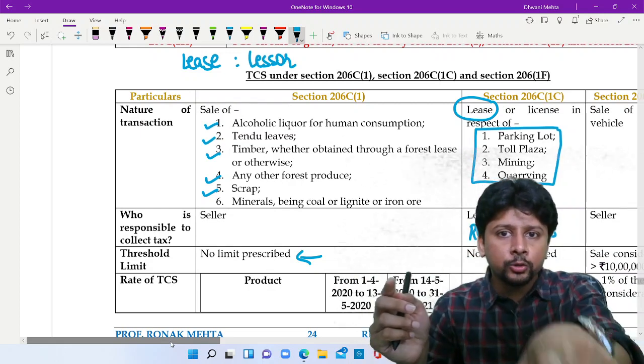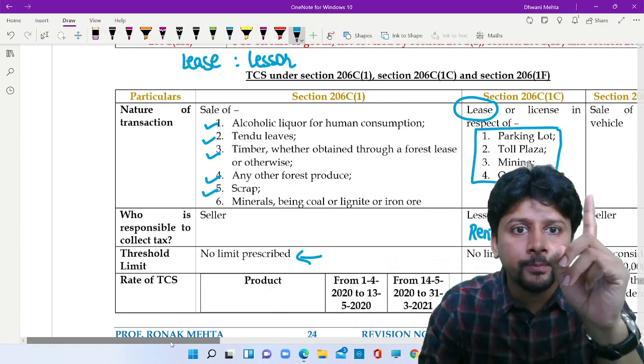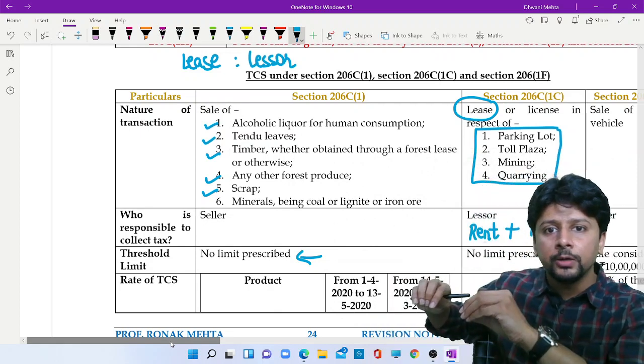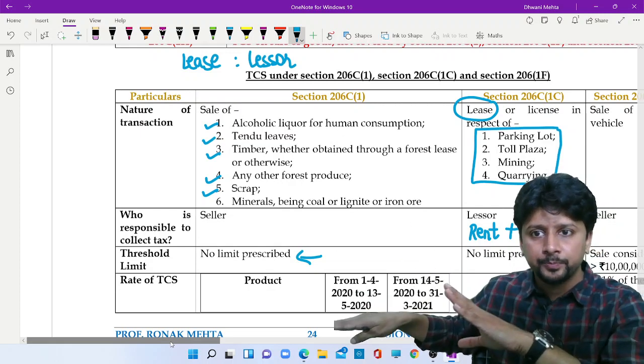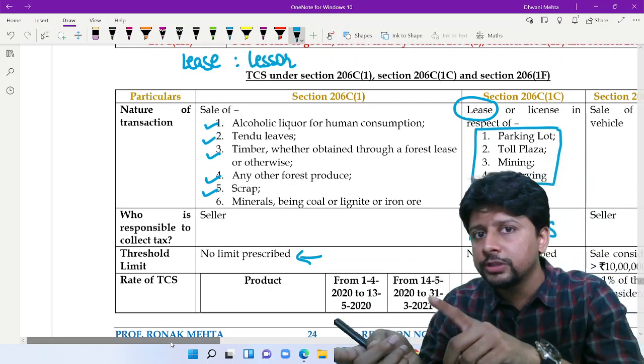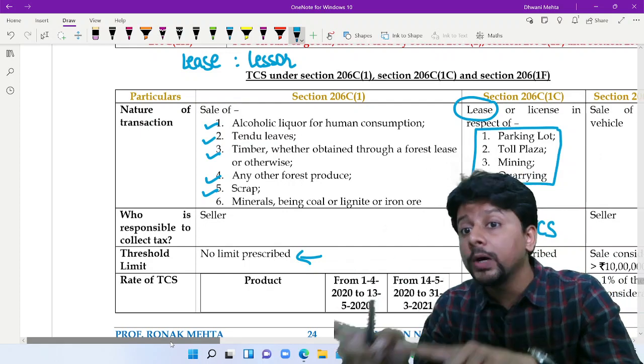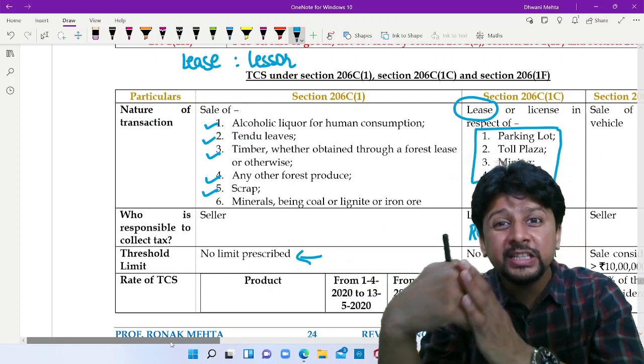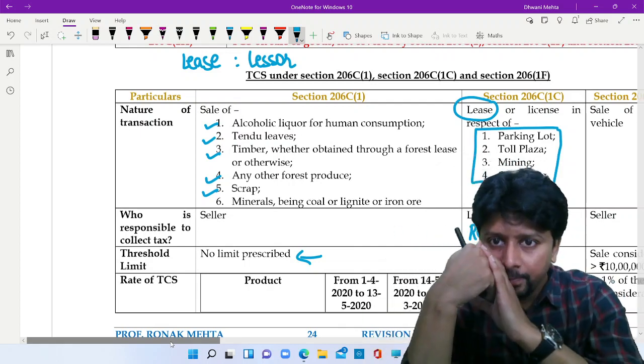So in case of 206C subsection 1, the buyer of these products will reduce the TCS amount from his income tax payable. In case of 206C subsection 1C, the lessee will reduce this TCS from his income tax payable.